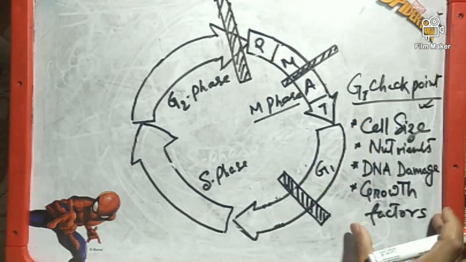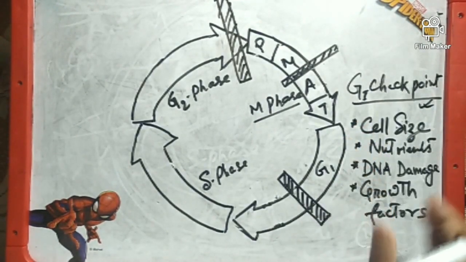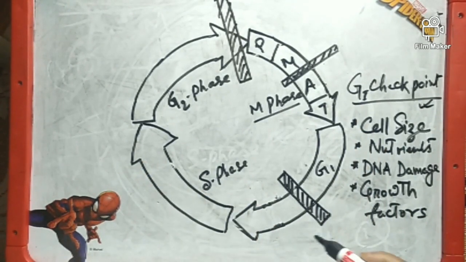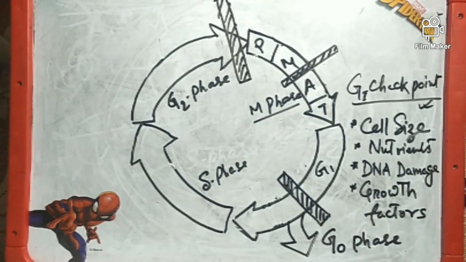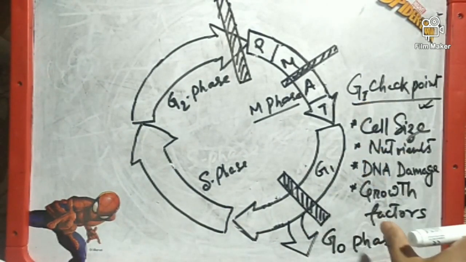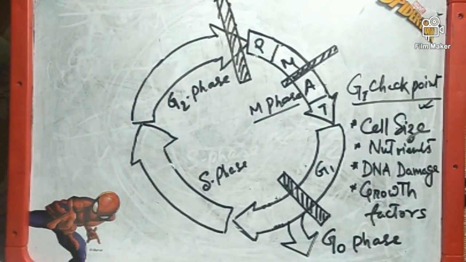If these conditions are not fulfilled, then the cell will not enter into the S phase, and it will be diverted to another stage which is known as the G0 phase. Okay, so it is like a stoppage where the cell will stop, and it will not go for cell division anymore. When these conditions are fulfilled again, that means nutrients become available and growth factors are available, at that time the cell will again go from G0 phase to S phase.